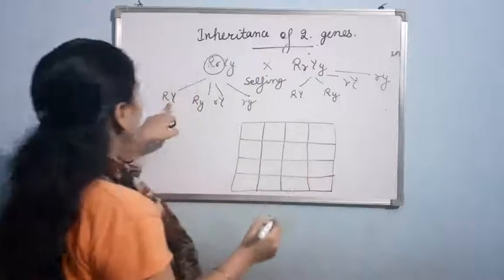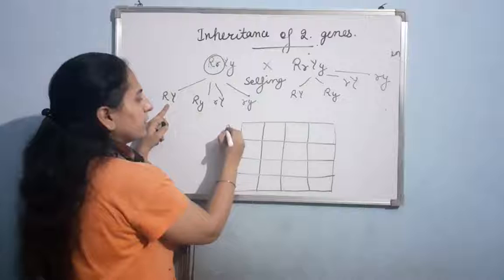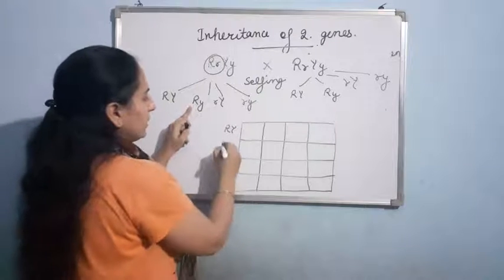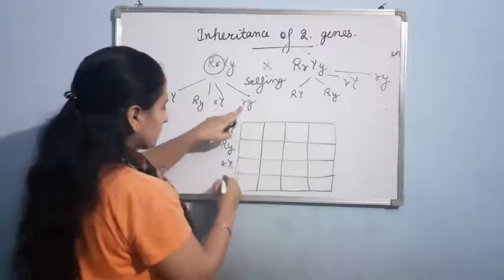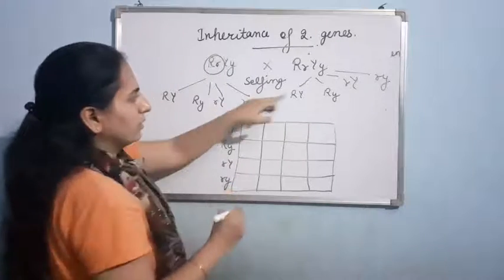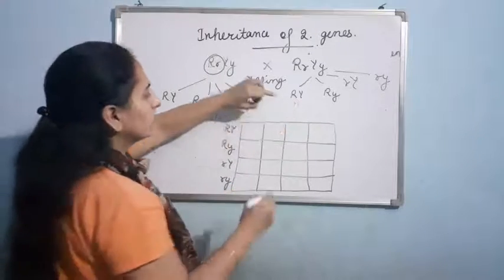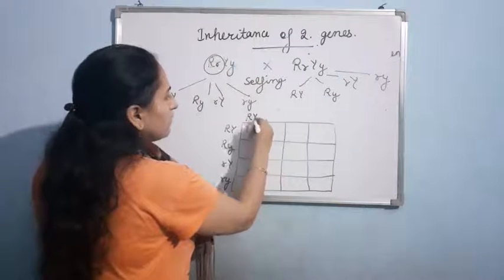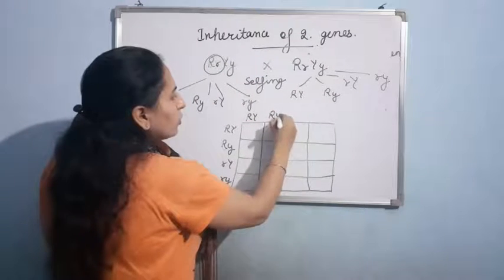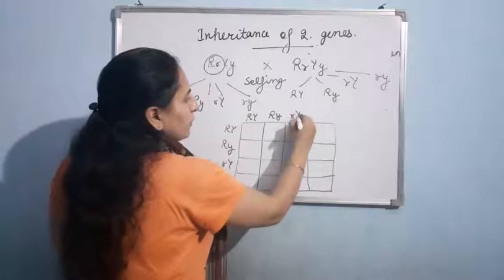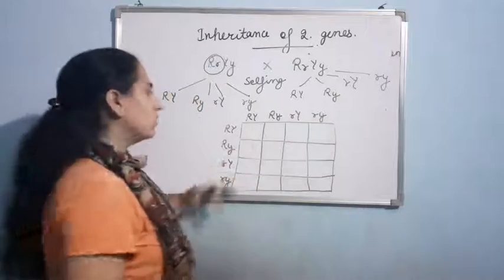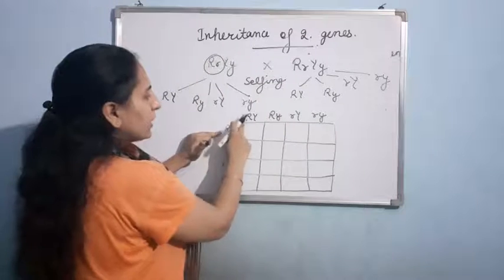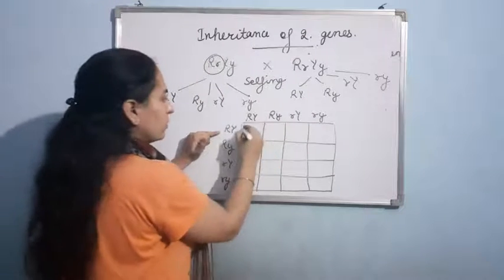Now capital R, capital Y, I'll write here on the left side. Capital R, small y, small r, capital Y, small r, small y. Similarly, I'll write it on the top. Capital R, capital Y, capital R, small y, small r, capital Y, and small r, small y. Now let me make a cross. Capital R, capital Y, capital R, capital Y.